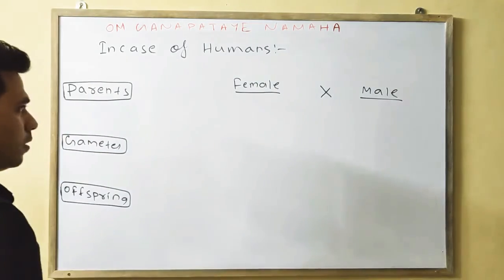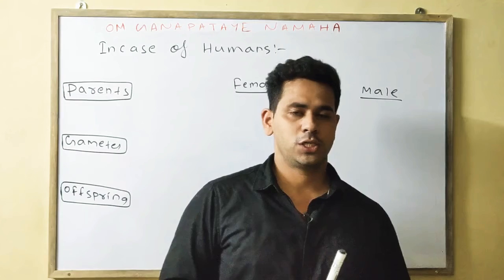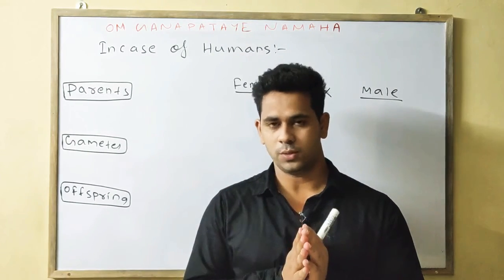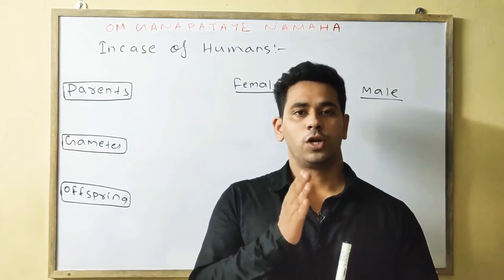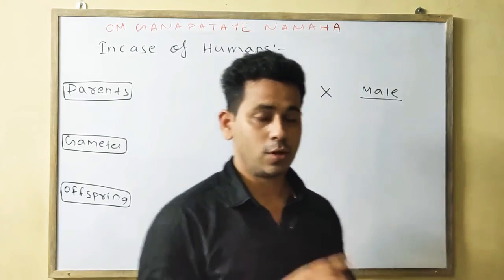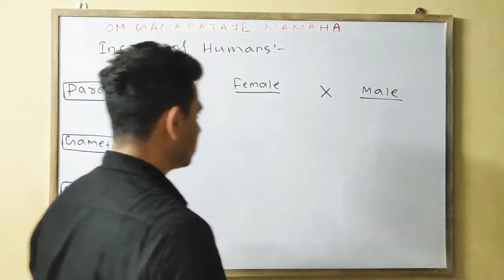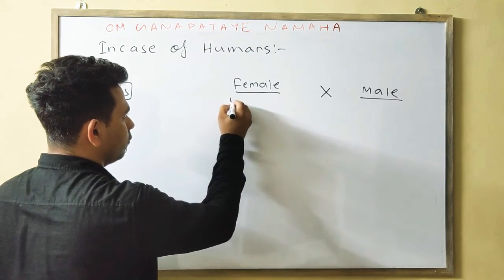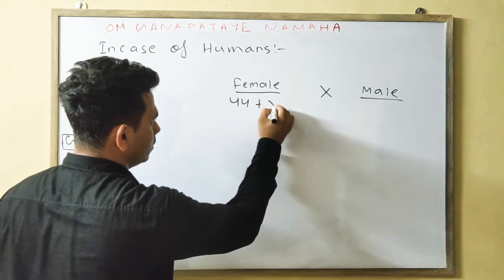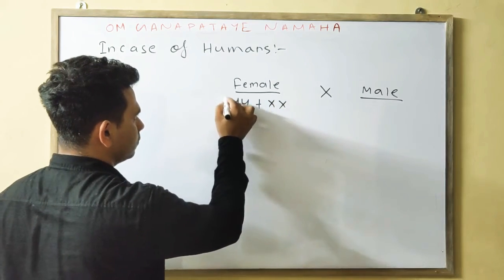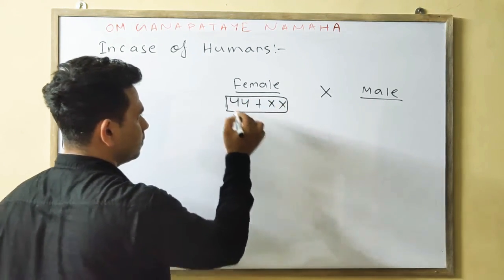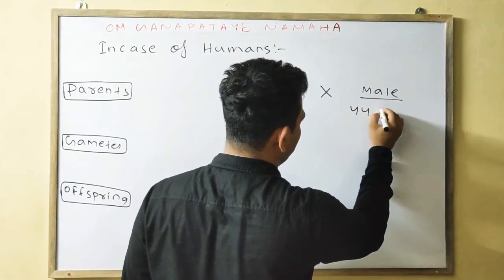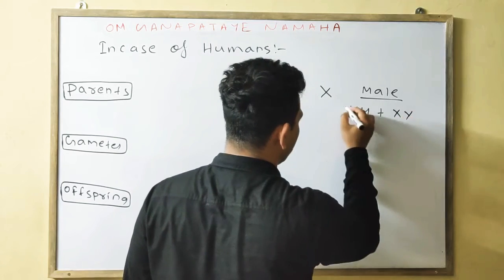So obviously human beings consist of 46 chromosomes, or 23 pairs of chromosomes, of which 44 are autosomes and 2 are sex chromosomes. So we can write 44 plus XX in the case of the female, and in the case of the male 44 plus XY.